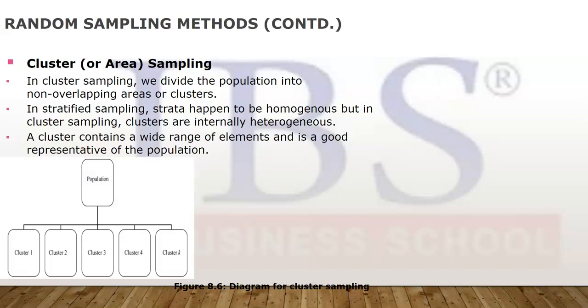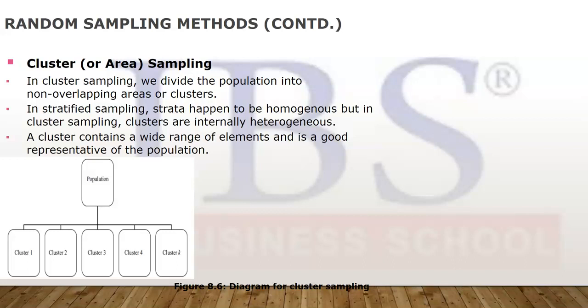Suppose there are 50 students in a class, so I arrange them in alphabetic order, 1 to 50. Now I form clusters of 10 each: 1 to 10, 10 to 20, 20 to 30, roll number wise. First 10, next 10, next 10, and so on. So there are 5 clusters. Now I have to select a sample of 20 students. So what I'm going to do is randomly select any 2 clusters. Fine. So that will make me 20.